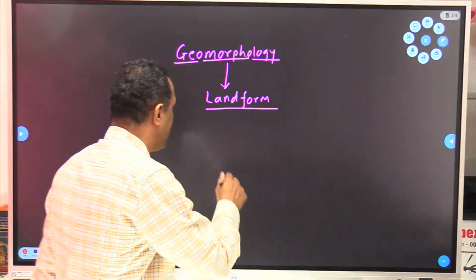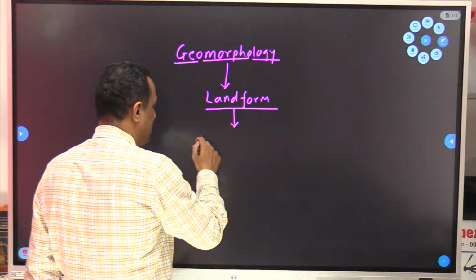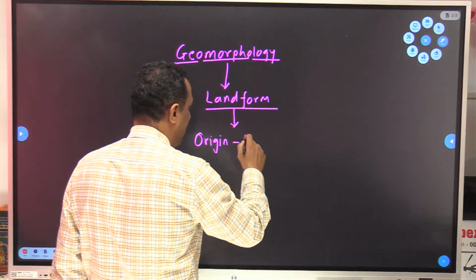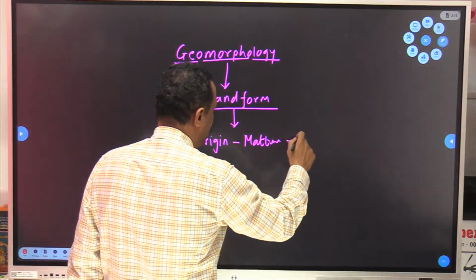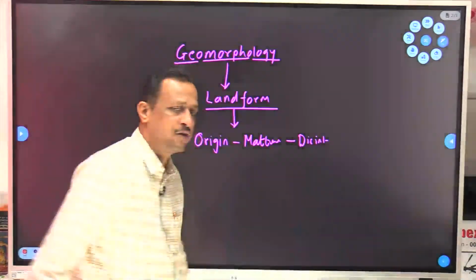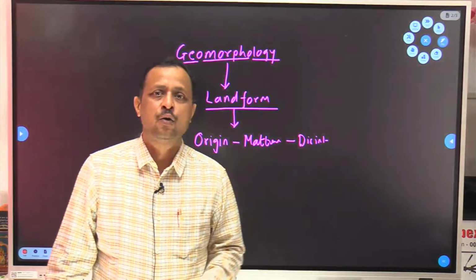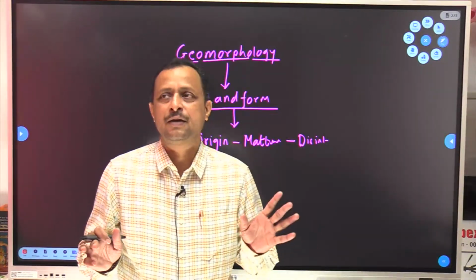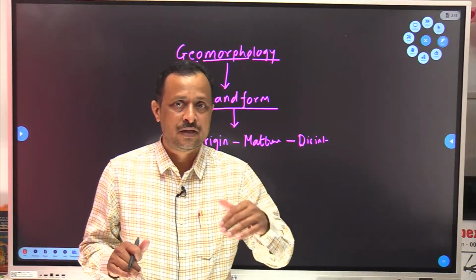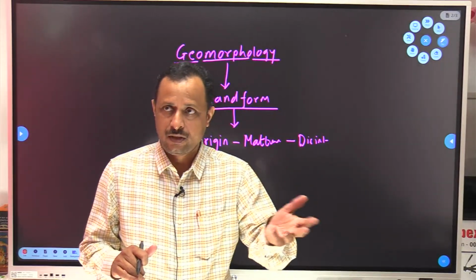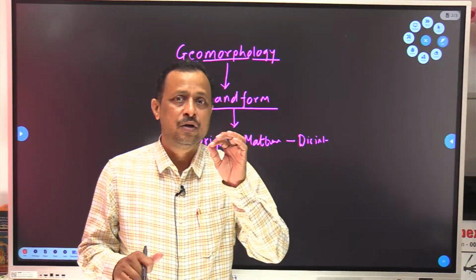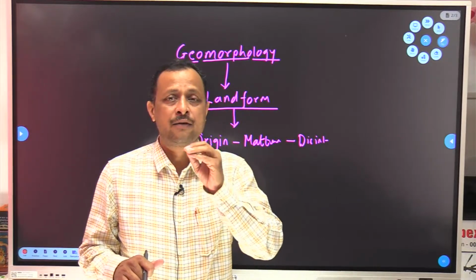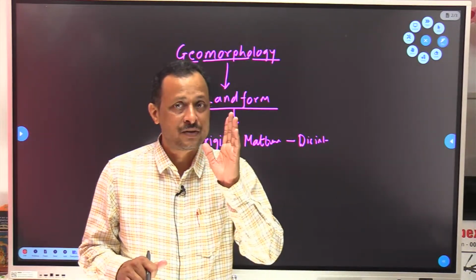Clear? Now all these landforms continuously undergo changes. There is origin of the landform, there is maturation of the landform, and there is disintegration of the landform. Just like human life: birth, childhood, adulthood, mature age, old age, death, the cycle is completed. In the same way, landforms will originate, develop, and disintegrate. During this whole process, they pass through youth stage, mature stage, and old stage. So just like the life of living beings, landforms experience their life cycle.